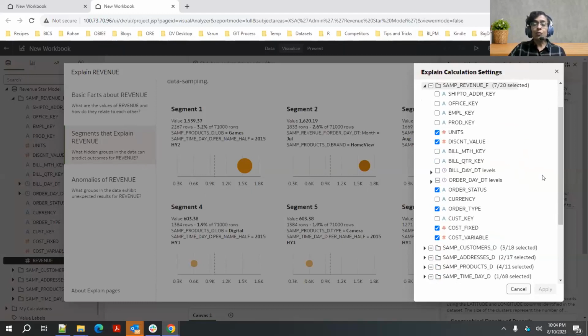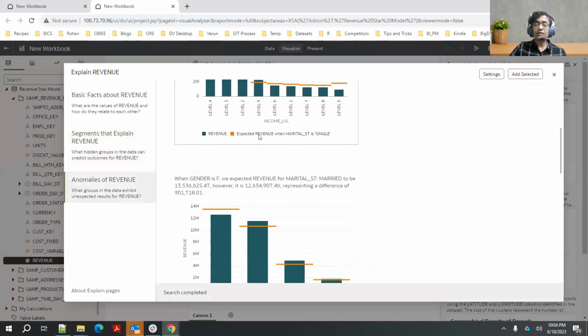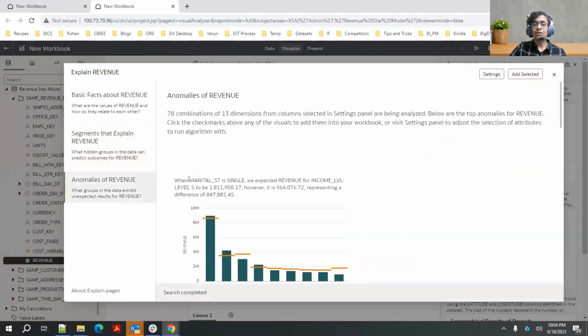But the scope of selection of these columns is just for your workbook session, right? So if you close the workbook and come back and open it again, you go back to your default selection, and then you override it with your own columns of interest and continue your analysis, right? Same with anomalies. If you look at these, it is looking at marital status, which was one of the columns that I selected as a column of interest.